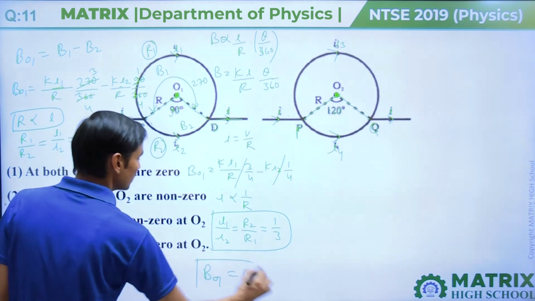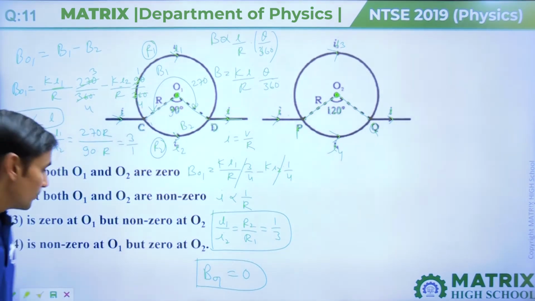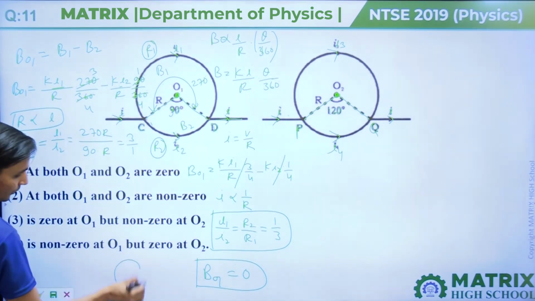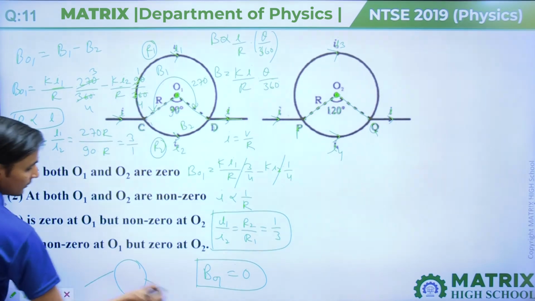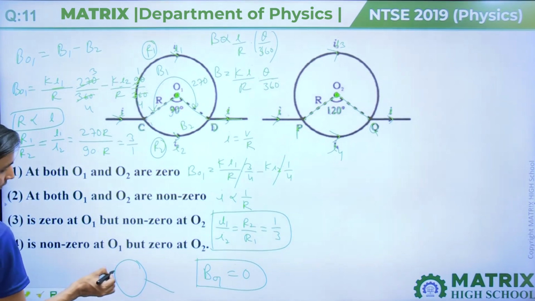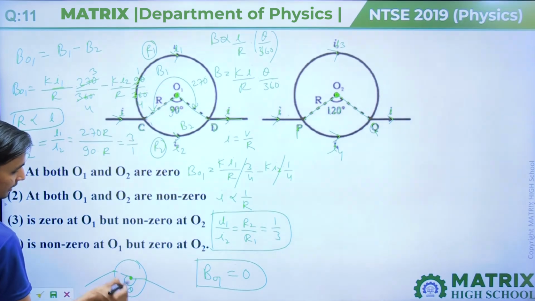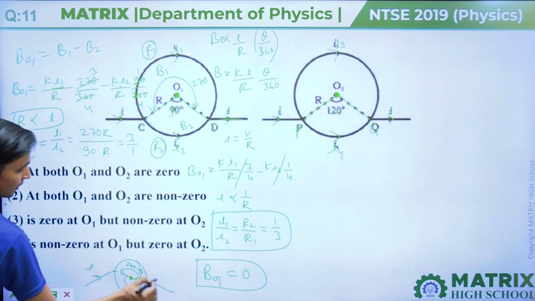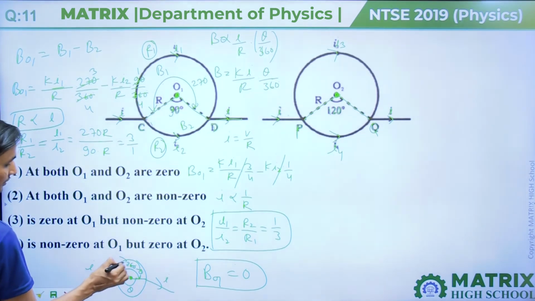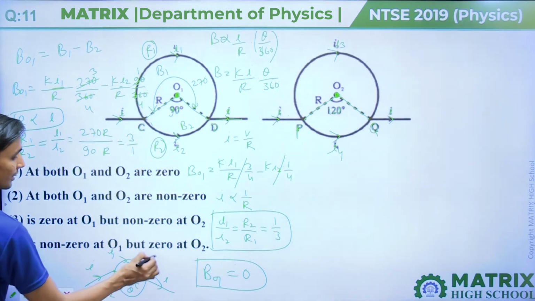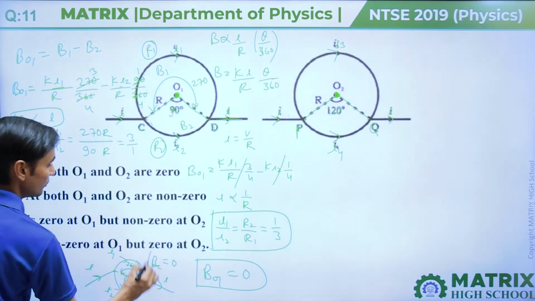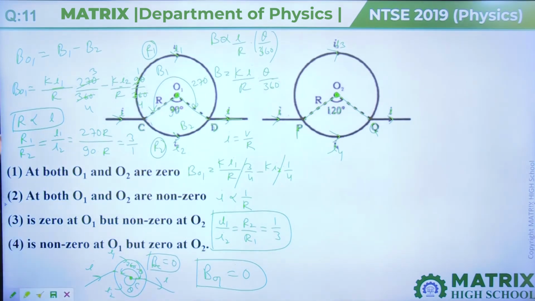And remember this thing: if we cut any circular coil at any angle theta and 360 minus theta, and put it like this, with current I in this direction I1 and this direction I2, then at the center the magnetic field will always be 0. You can remember this thing.